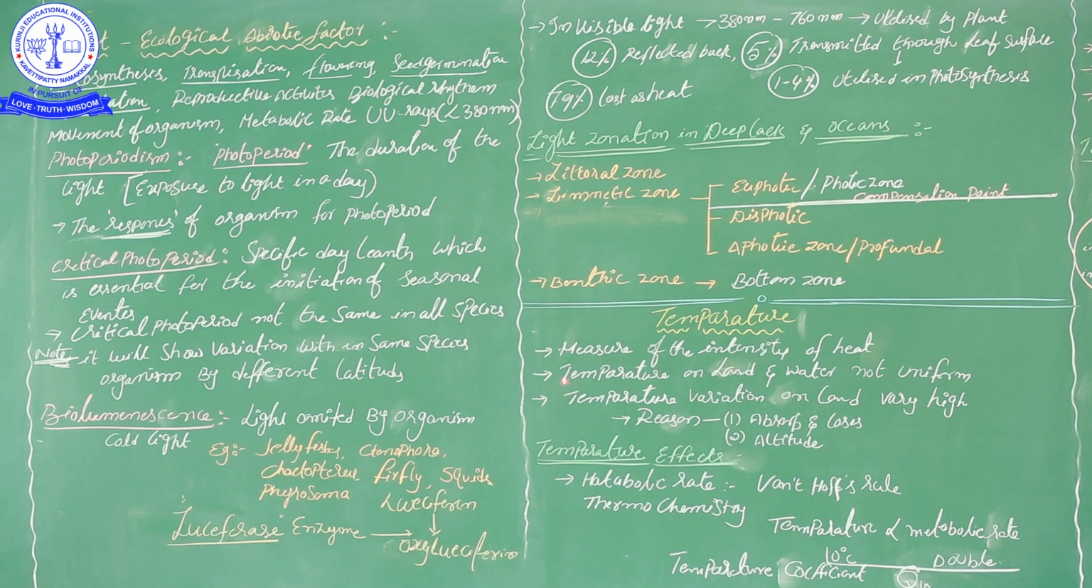Now come to the next point. Temperature on land and water is not uniform. It is a very important thing. Here there are two different places. One is a water body, another one is a